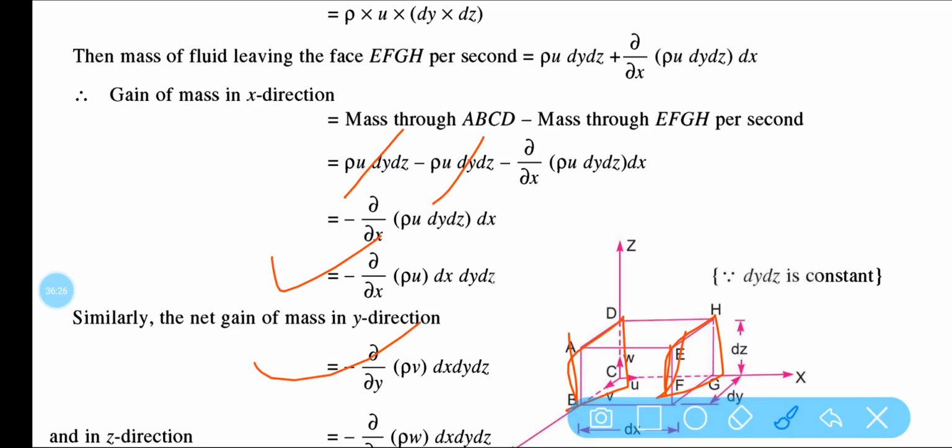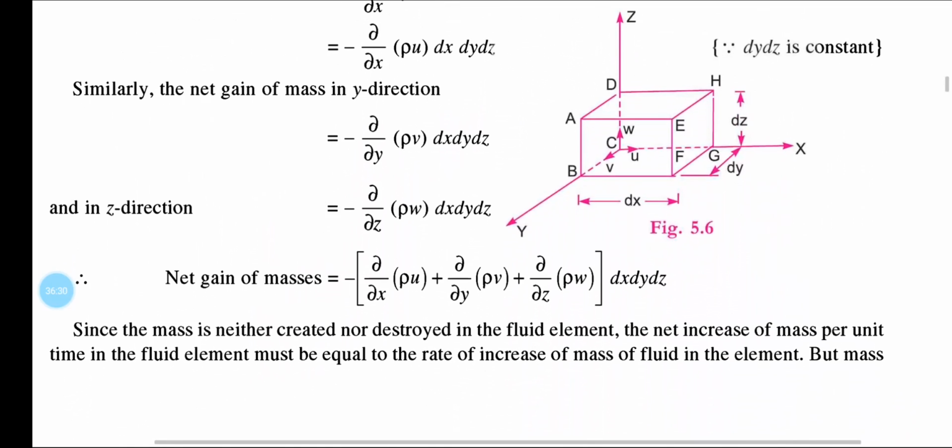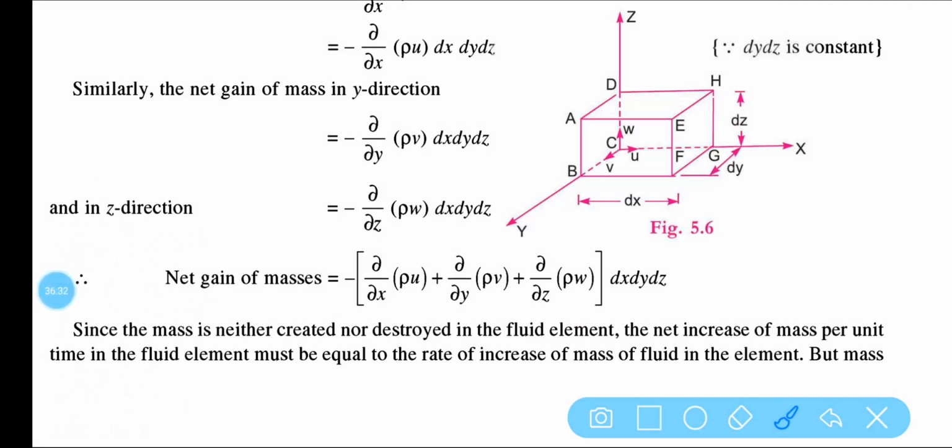Similarly in the y direction, this is the gain of mass. Similarly in the z direction, this is the gain of mass, minus del z of rho w dx dy dz. So net gain of mass is this. You just sum it up, you will be getting this one. Now one more thing.